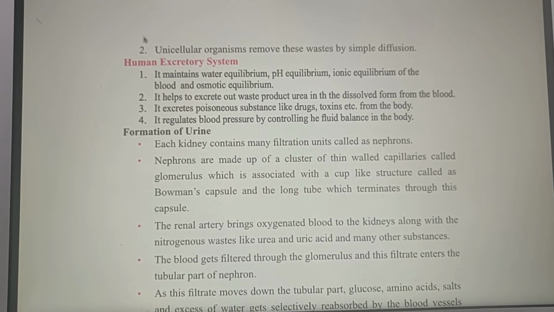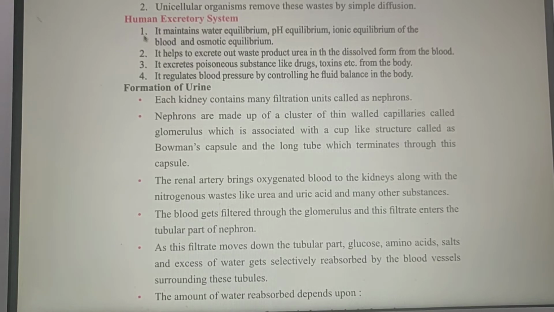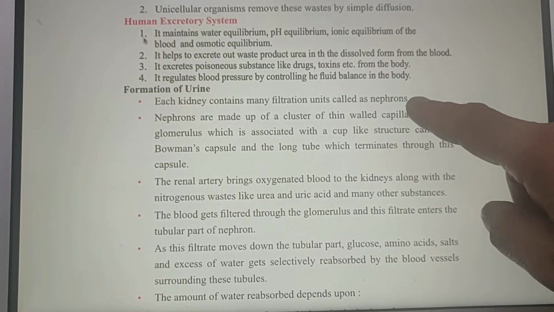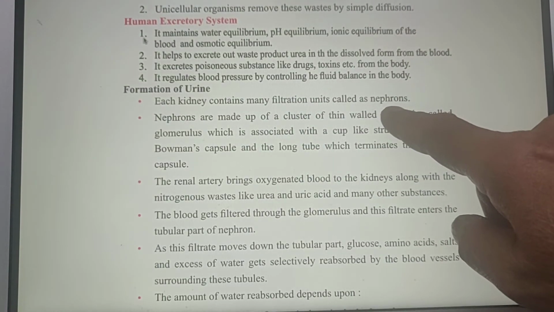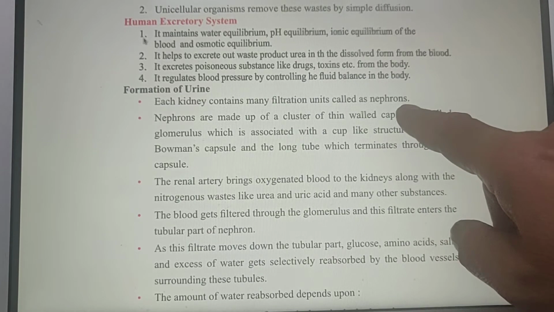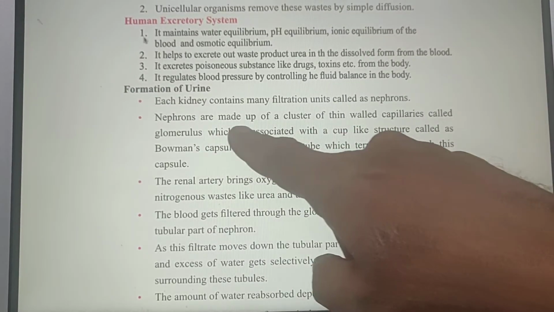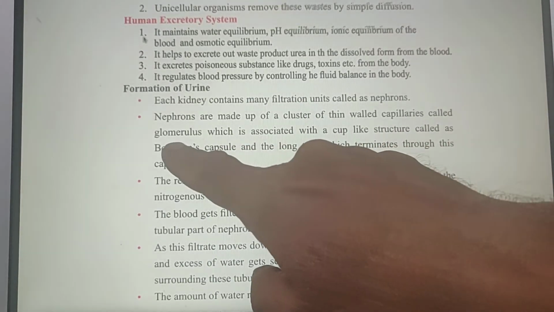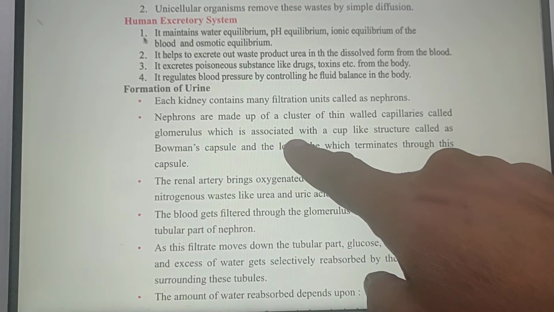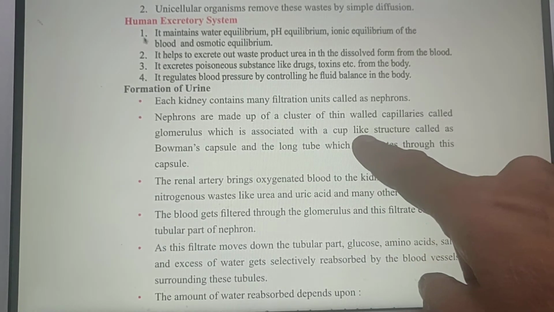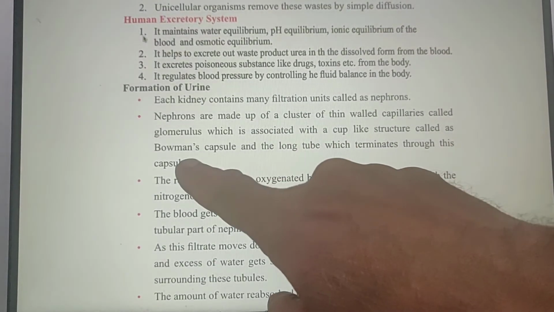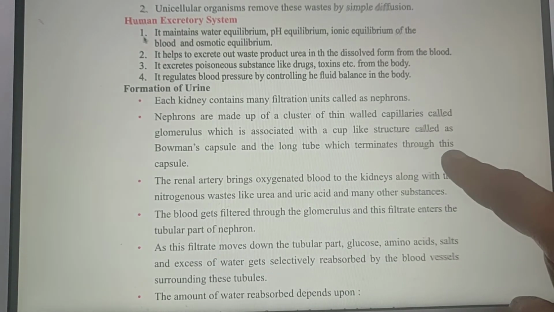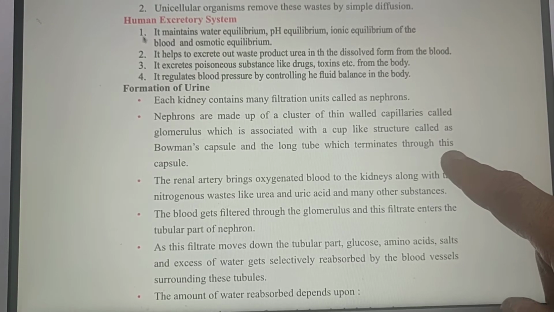Now you will find how the urine is formed. Each kidney contains many filtration units, and these filtration units are called nephrons. Nephrons are made up of a cluster of thin-walled capillaries called glomerulus, which is associated with a cup-like structure called a Bowman's capsule and a long tube which terminates through this capsule. It is in this form.